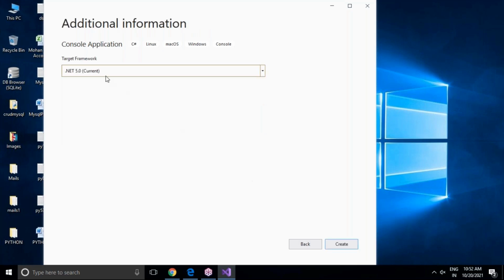Once we click on next, it will ask for the target framework. Now you can see the .NET Core framework is 5.0. Previous frameworks were .NET Core 3.1 and .NET Core 2.1. .NET 5.0 is the latest core framework.